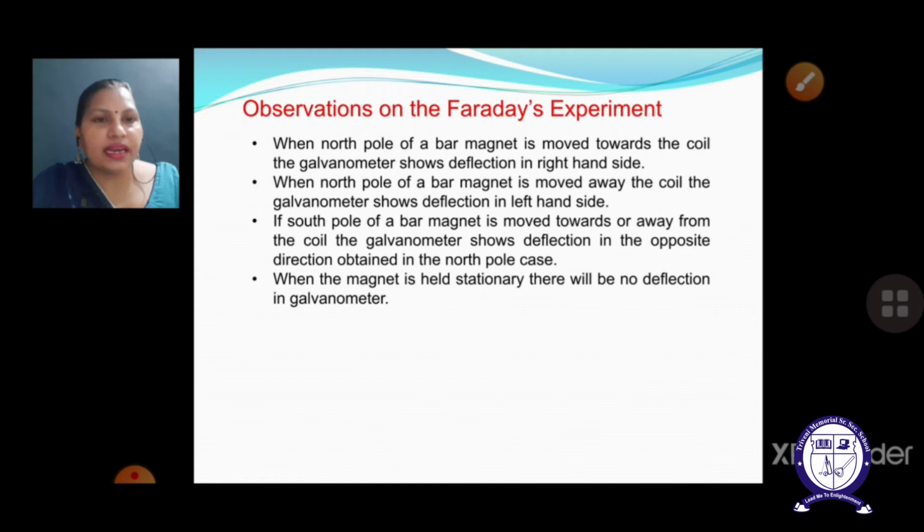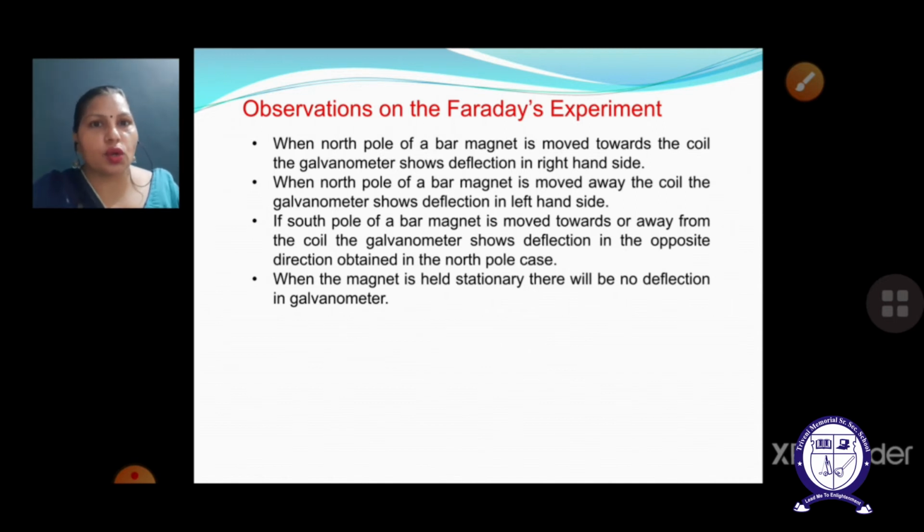So in the very next case I have discussed, for the south pole: if the south pole of the bar magnet moves towards or away from the coil, the galvanometer shows the deflection in the opposite direction to that obtained in the north pole case. That means when the bar magnet is moving towards the coil, it is going to show the deflection towards the left hand side, and when the bar magnet is moving away from the coil, it is going to show the deflection towards the right hand side, which is opposite to the north pole case.